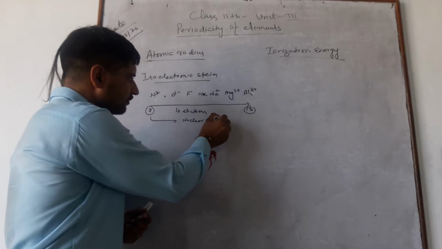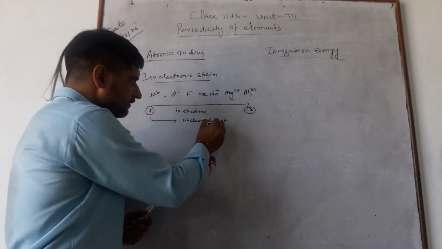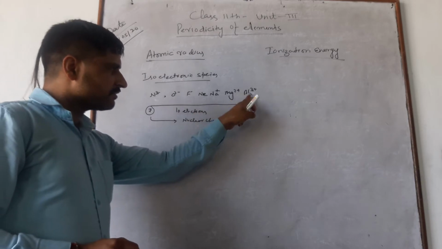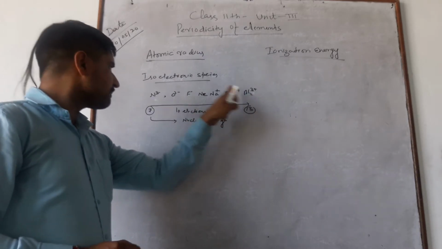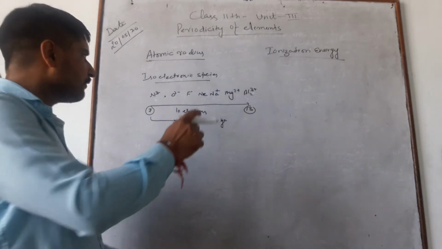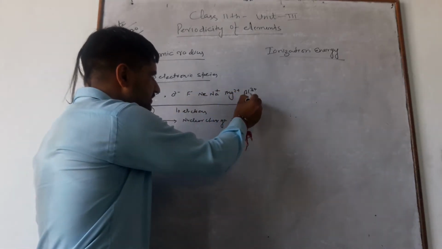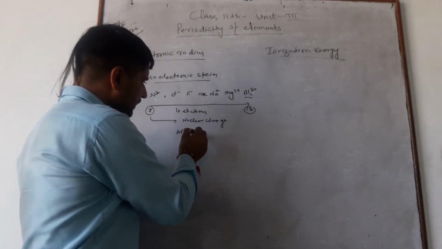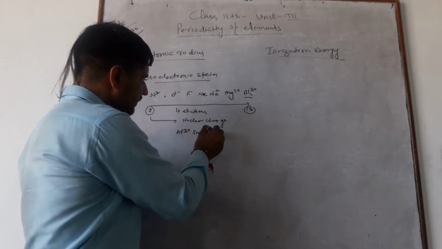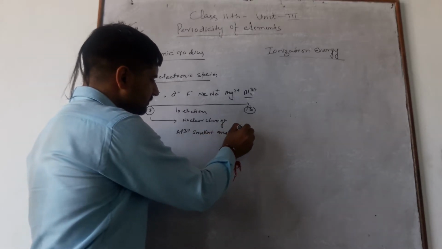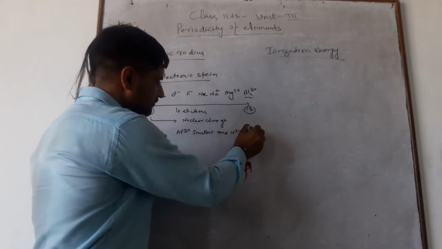The magnitude of nuclear charge increases, due to which the force of attraction between the outermost electron and the nucleus increases. Therefore, atomic radius of Al3+ is smallest and N3- is largest.